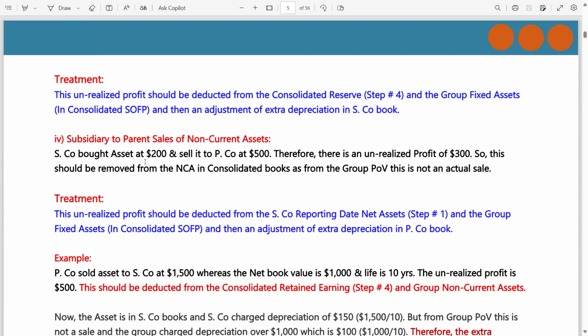Again, S company bought an asset at 200 and sold it to P company at 500. Therefore, there is an unrealized profit of 300. So this should be removed from the NCA in the consolidated books, as from the group point of view, this is not an actual sale. This URP should be deducted from the S company reporting date net assets.